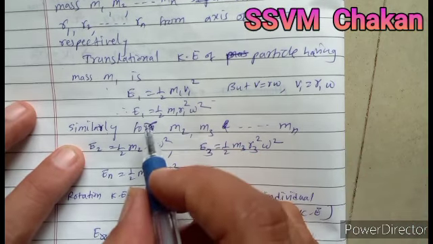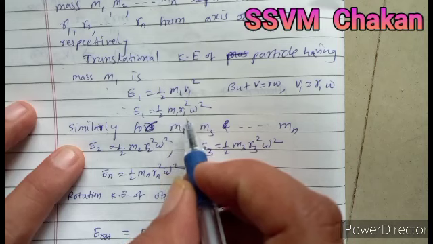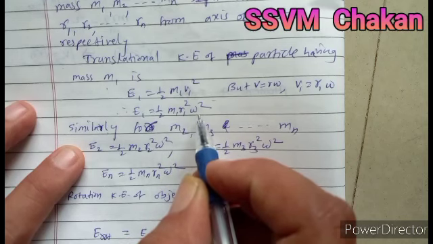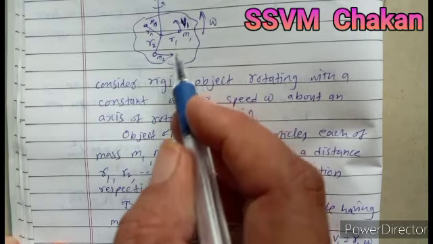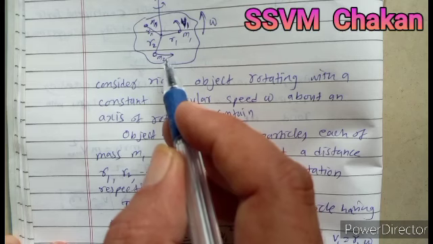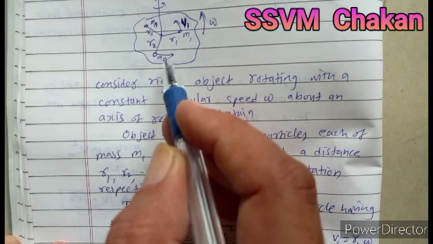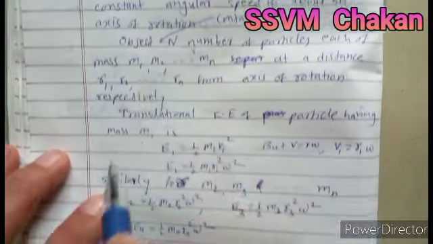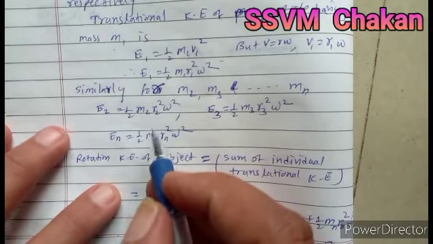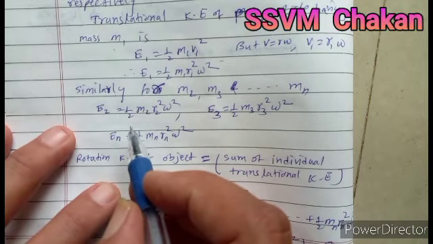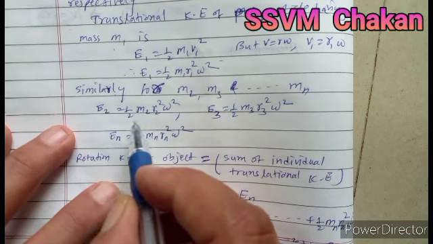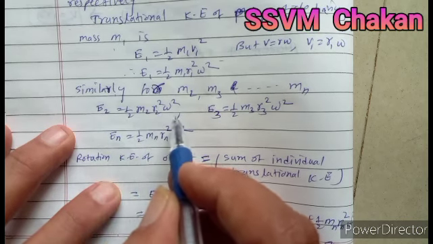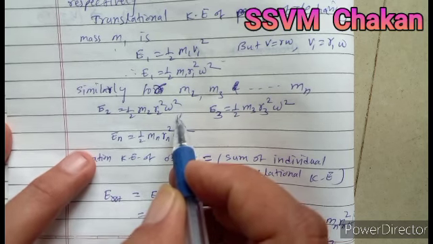Substituting this value, E1 is equal to one half m1 r1 squared omega squared. Similarly, the second particle is also revolving around the axis of rotation, so the second particle of mass m2 must possess translational kinetic energy. Its value is E2, which is equal to one half m2 r2 squared omega squared.